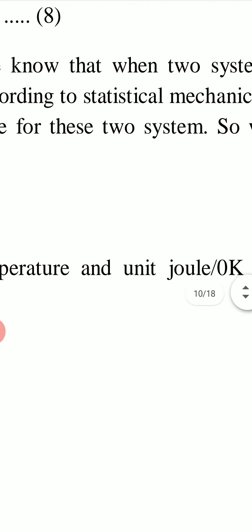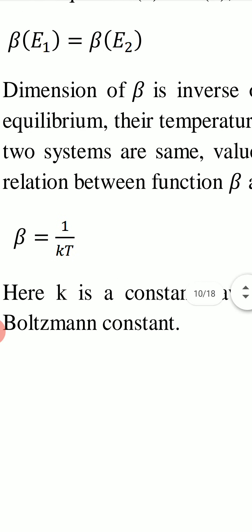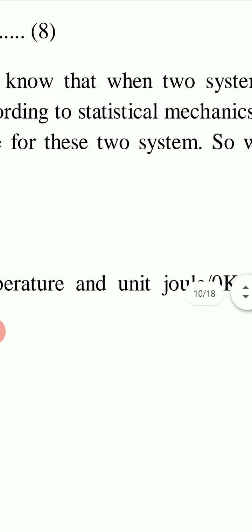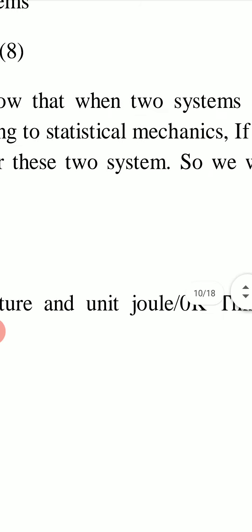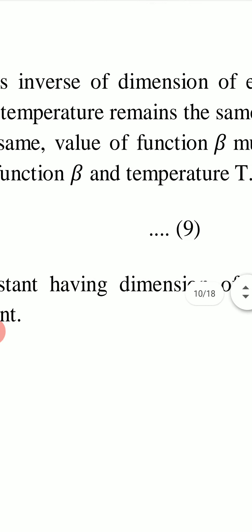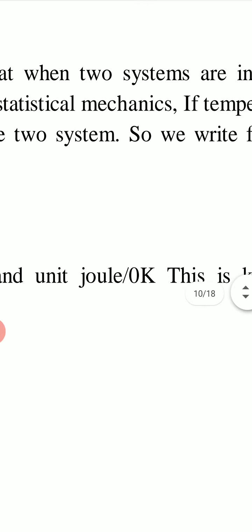We know that when two systems are in thermal equilibrium, their temperature remains the same. Now according to statistical mechanics, if temperature of two systems are same, value of function beta must be same for those two systems.